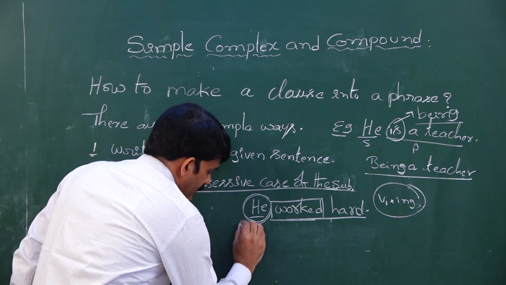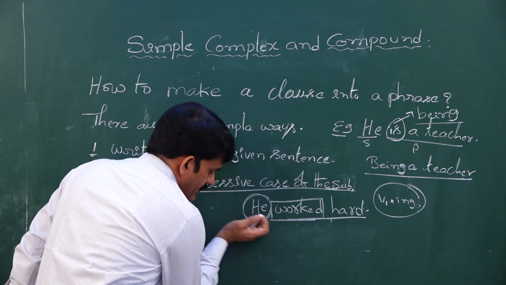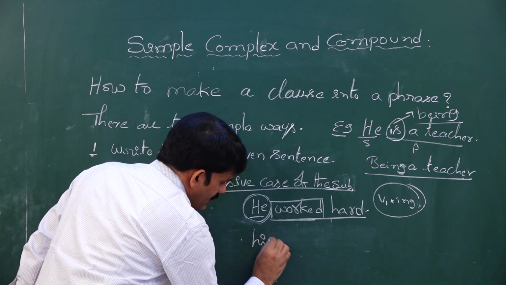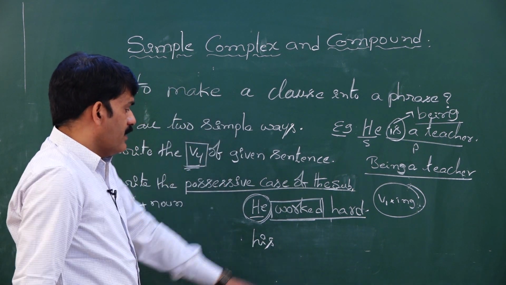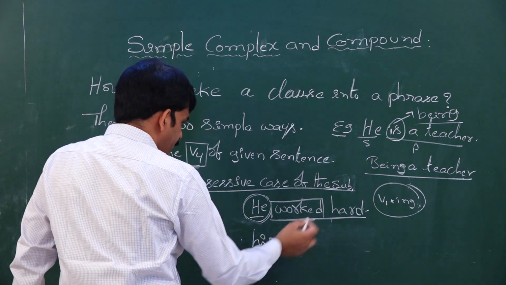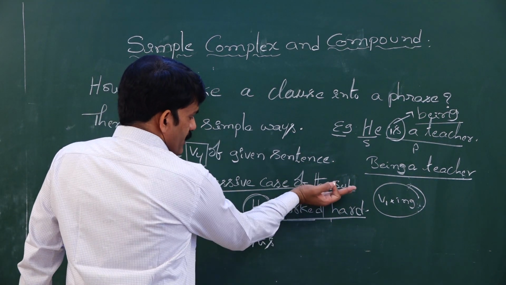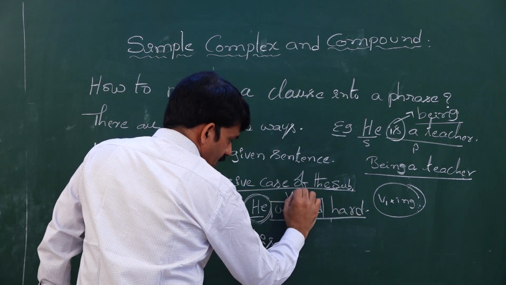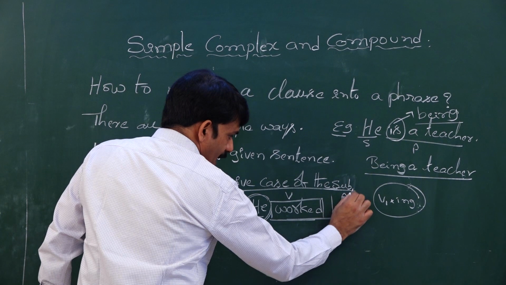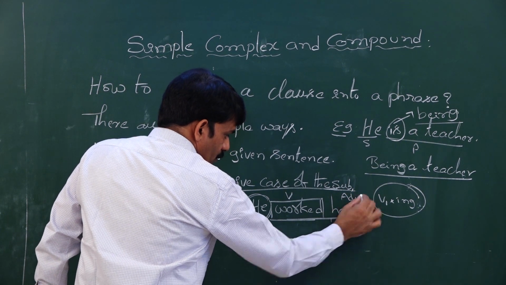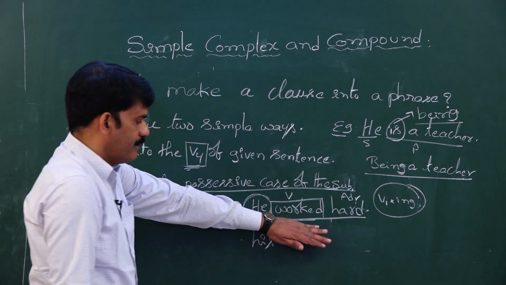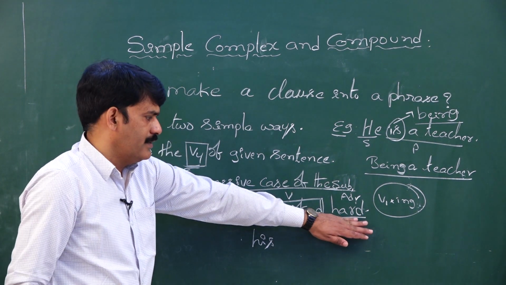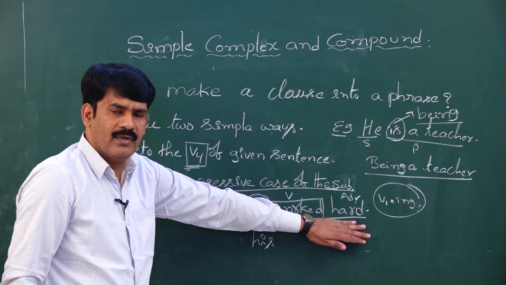Then you write his. Then what did I ask you? Once after you write the possessive case, here we find work as a verb, hard as an adverb. Work in the place of verb, hard is in the place of adverb.